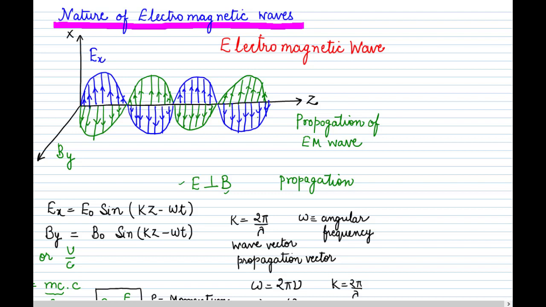That means the electric field is always perpendicular to the magnetic field and the direction of propagation, and the magnetic field is perpendicular to the electric field and the direction of propagation. Similarly, the direction of propagation is perpendicular to the electric field and the magnetic field. So these three are always perpendicular to each other, and this is how we can show the propagation of an electromagnetic wave.